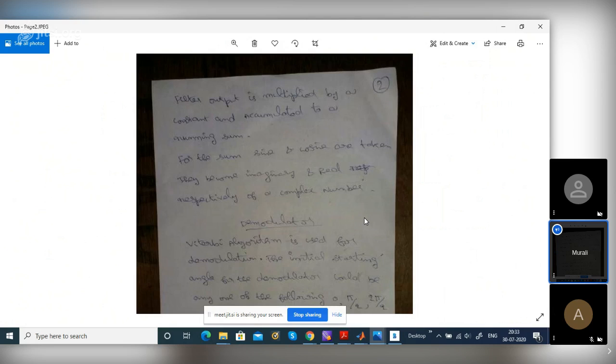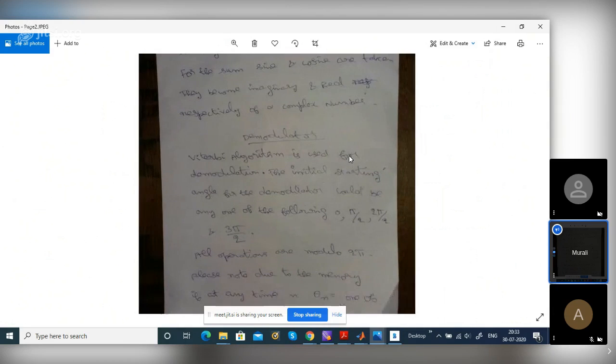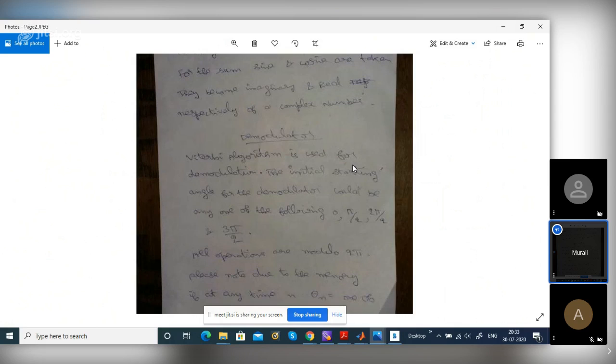Is it clear? So this is the demodulator, where the Viterbi algorithm is used. Here the theta value could be 0, pi by 2, 2 pi by 2 or 3 pi by 2. There are so many bits transmitted, we don't know what the theta is. So there are 4 values, and 3 bits. 3 bits means how many states?